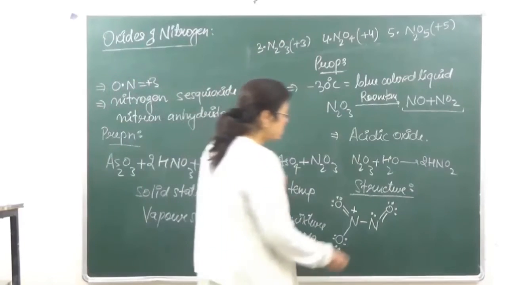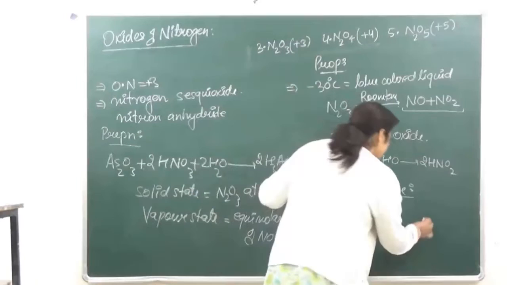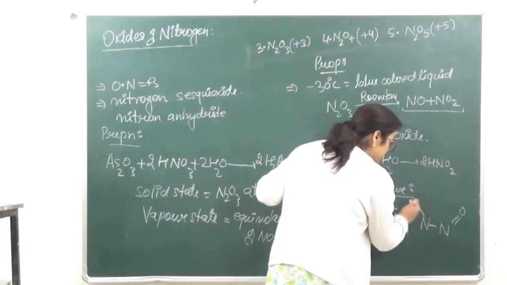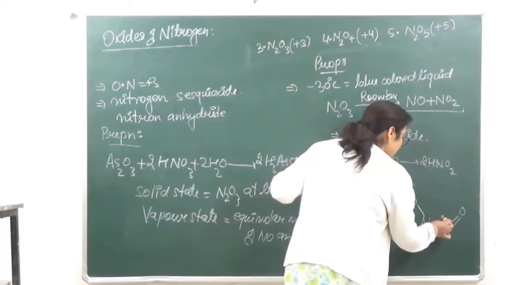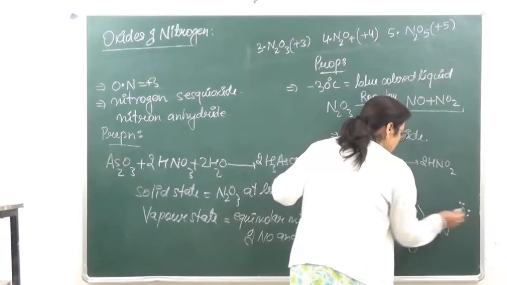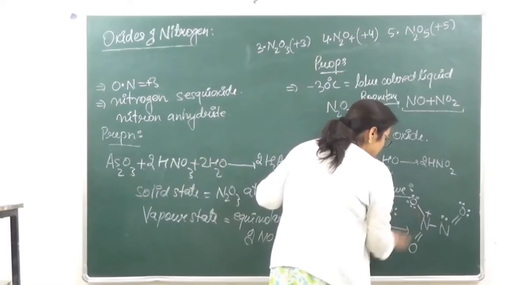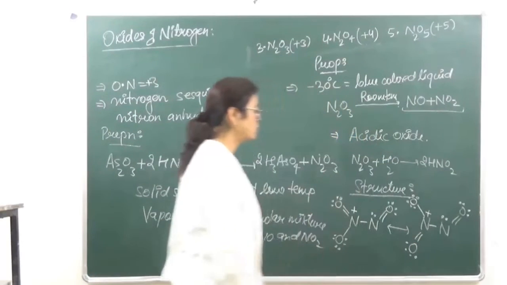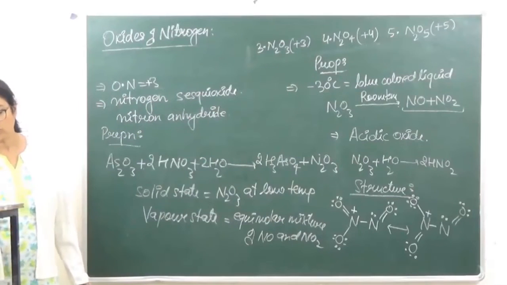Now इसका जो resonance hybrid होगा, that is going to be N. So we have again 1 lone pair of electrons here, 4 here, positive charge here, 6 electrons here, and 4 electrons here. So these are going to be the resonating structures, right?